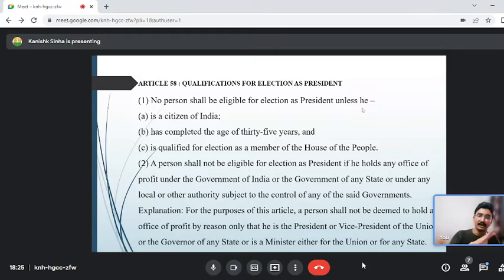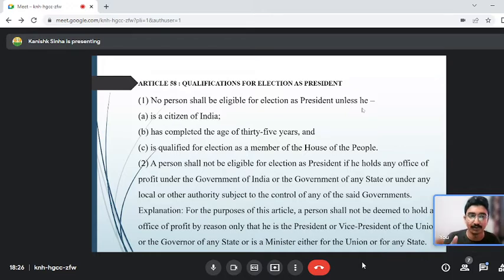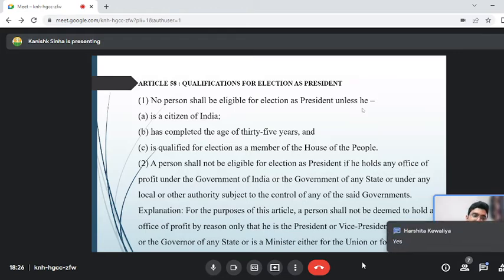So this was a very famous landmark judgment that you will be studying in your law school, but you have to remember what is an office of profit for the election of president. Is this judgment clear? Jaya Bachchan's judgment, that what actually constitutes an office of profit? Because I have seen passages on office of profit two or three times separately in different mocks of CLAT 2022. So make sure, I hope you have understood what office of profit means. Yeah, thank you, Harshita. Next slide.